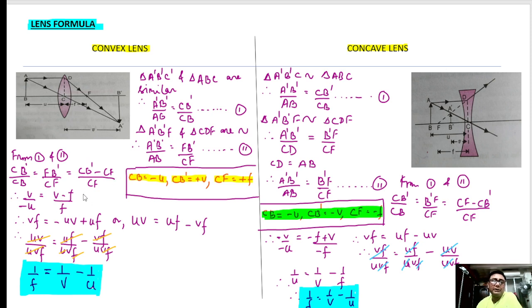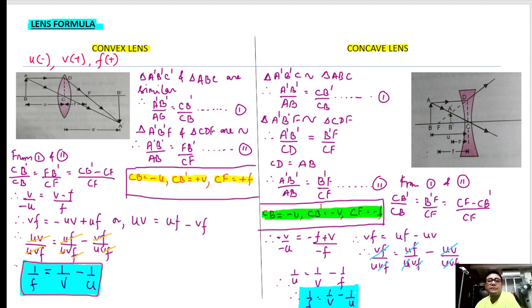Focal length is positive. Here u is taken as negative, v is taken as positive, f is taken as positive. So putting these values and dividing by uvf on both sides, we get this formula.